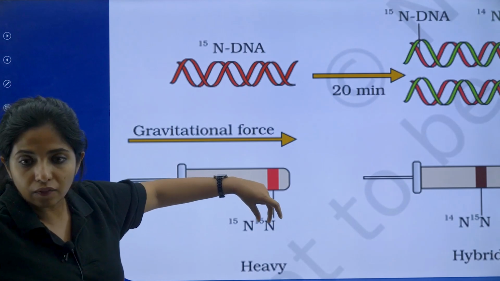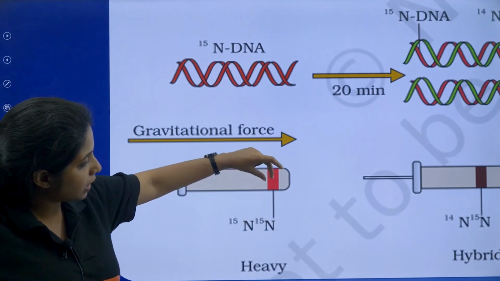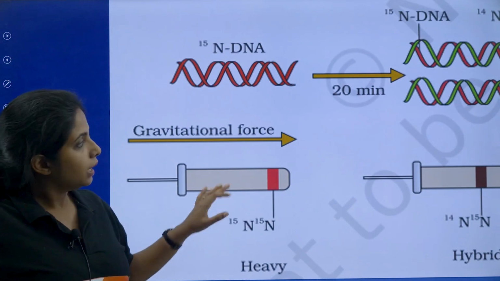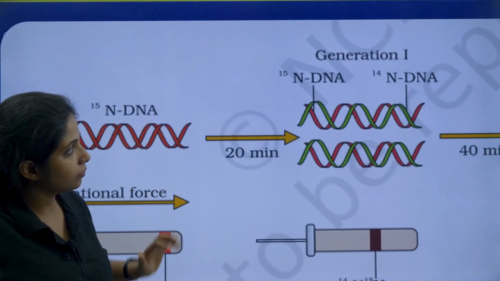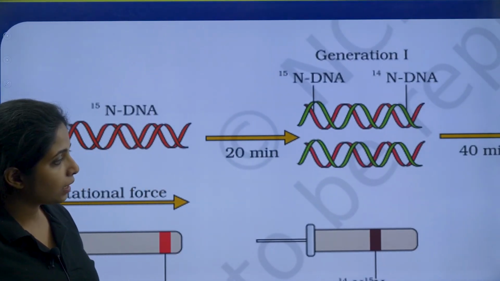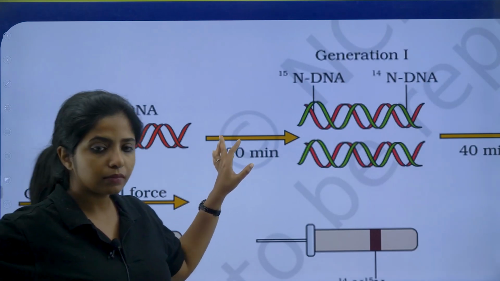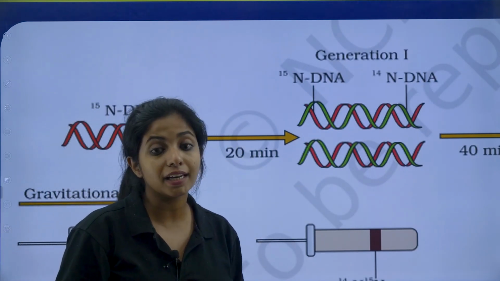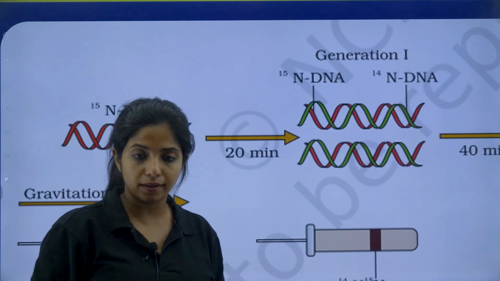N15 isotope is really heavy. So both the strands are there, so I'll say it is going to sediment down up there like that. Now, what did he do is that he tried to grow the same organism in N14 containing medium.